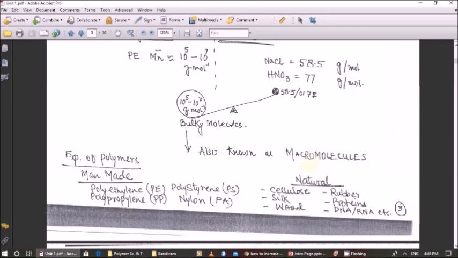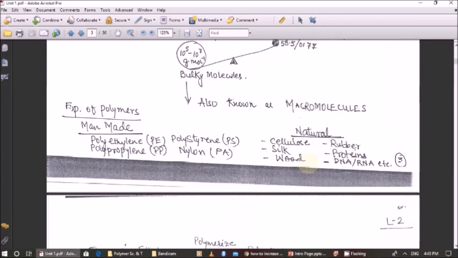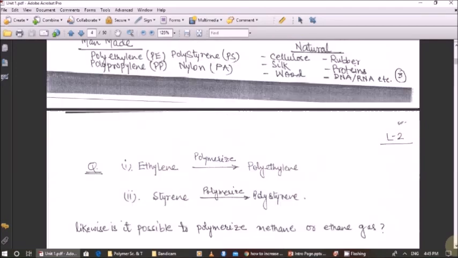So polymers are macromolecules. As for examples of polymers, you can say that polymers are of two types. One is man-made polymers, like polyethylene, polypropylene, polystyrene, nylon. The other is natural polymers, something like cellulose, silk, wood, rubber, protein, DNA, RNA. These are biopolymers and natural polymers.